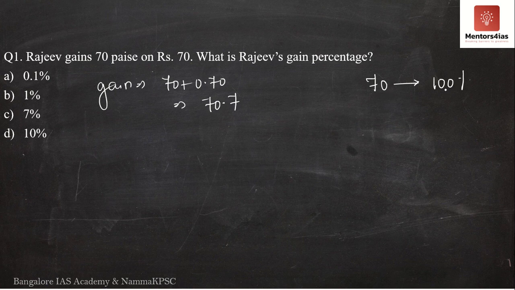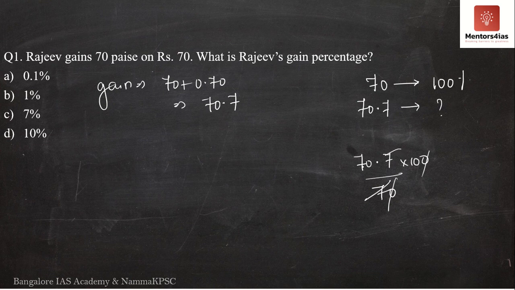So if 70 rupees is 100%, how much is 70 rupees and 70 paise? So you have to find this out. What will you do? As usual, we will cross multiply. So 70.7 into 100 divided by 70. 0 and 0 cancel. Look here, 70.7 by 7 is 10.1, since 7 into 101 will give you 707.